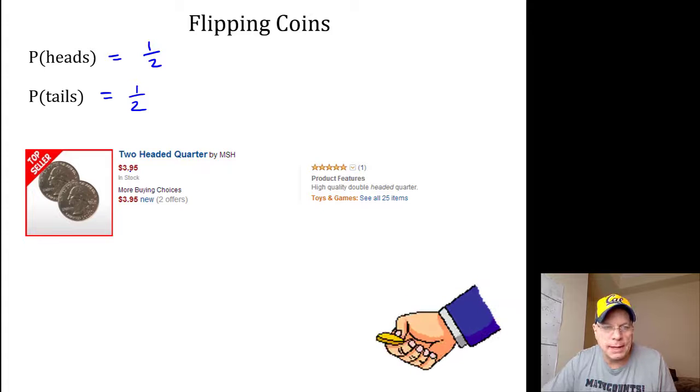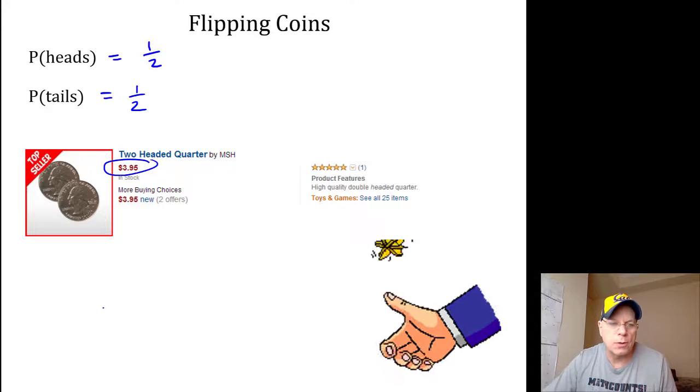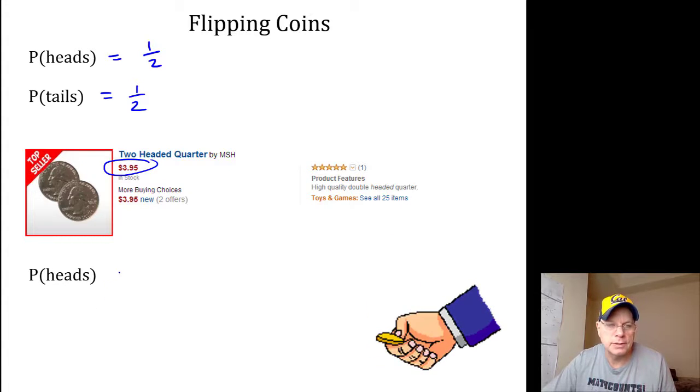It's possible to buy a 2-headed quarter. Costs more than a quarter. And if you have a 2-headed quarter, what's the probability of flipping heads? Now there's 2 ways it can land, but they're both heads. So there's a 2 out of 2 probability, which equals 1.